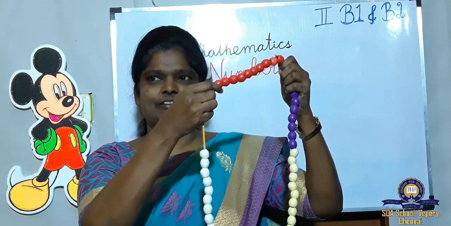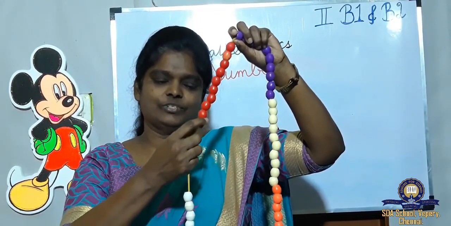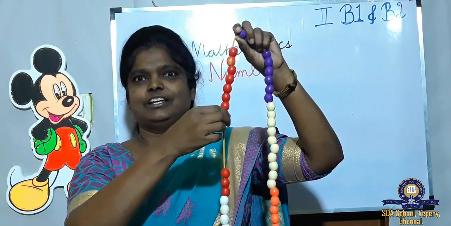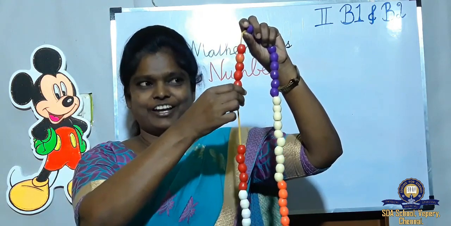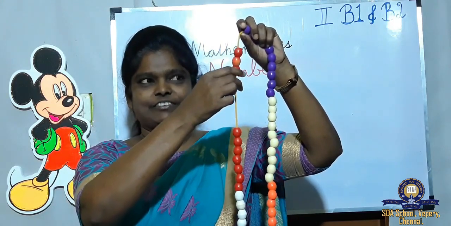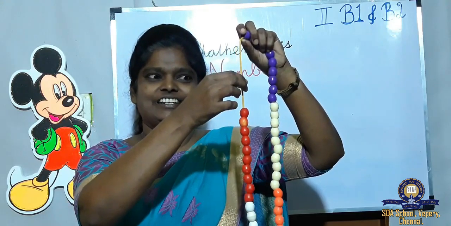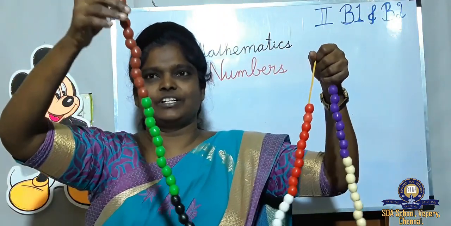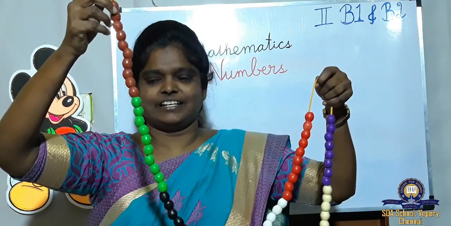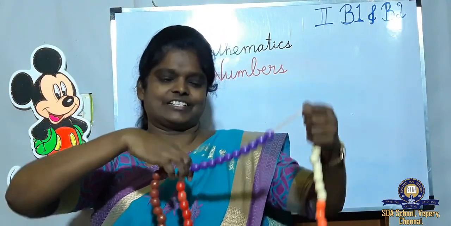How many have we finished now? 40. Now what color? Red color. Start counting. 41, 42, 43, 44, 45, 46, 47, 48, 49, 50. So, we counted 5 colors. Each color has 10. Okay, next we'll start.